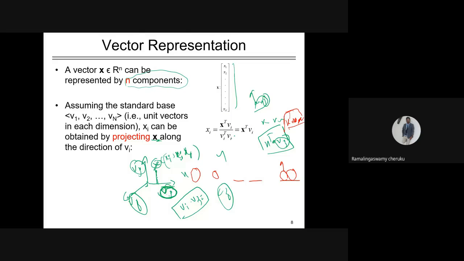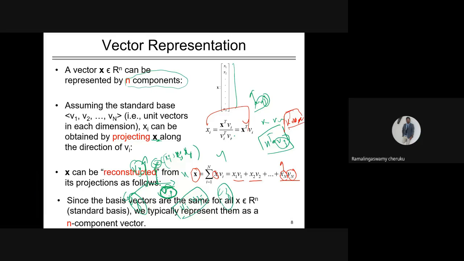So the projection you can get from this. It means the basis vectors. What are the basis vectors? The v1, v2, v3. They are orthonormal. Remember, they are orthonormal. That is the reason this dot product is 1. Since the basis vectors are common for all the samples, the dot product is 1.